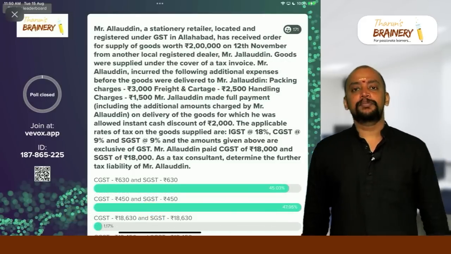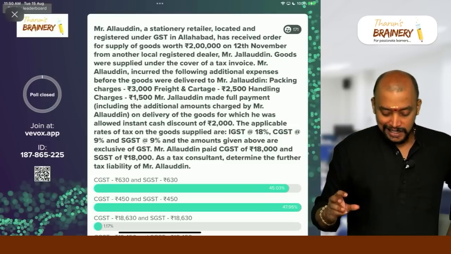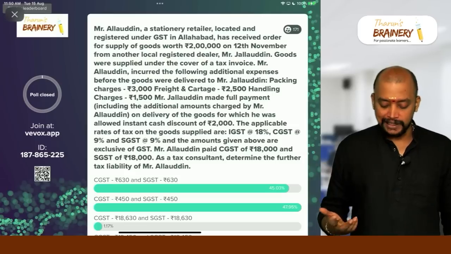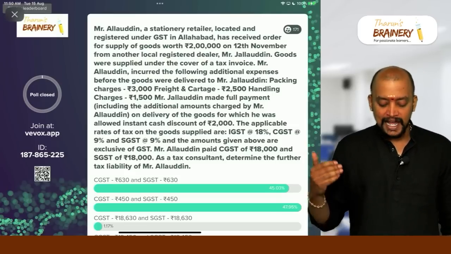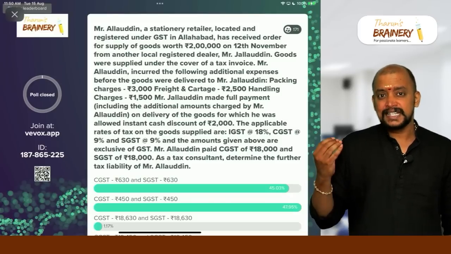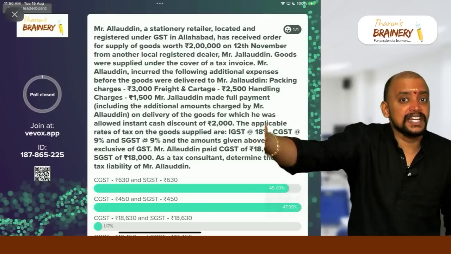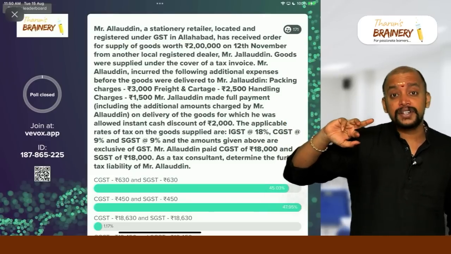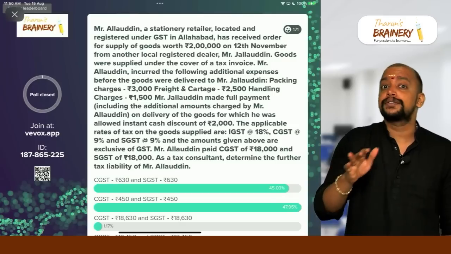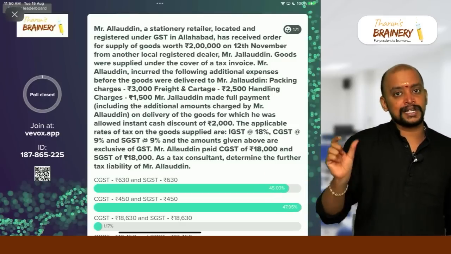Okay. See, simple. First of all, what are the extra amounts charged apart from 2 lakhs? 3,000 packing to be included as per 15(2)(c). Freight and cartage to be included. Handling charges 1,500 to be included. So total, how much? That itself is 7,000. Now discount. See, discount is given on delivery, means after supply. Discount is given after supply, and the terms were not agreed before at the time of supply. So discount is not allowed as a deduction.